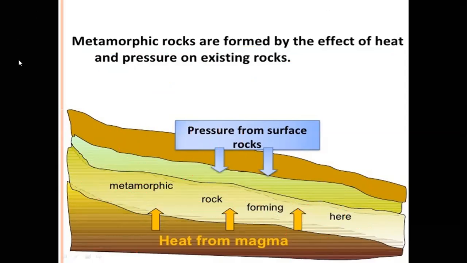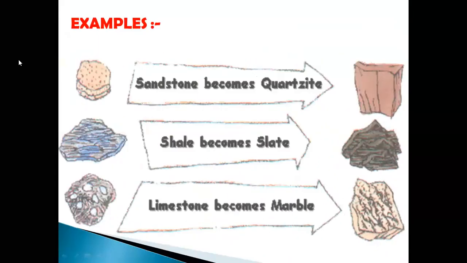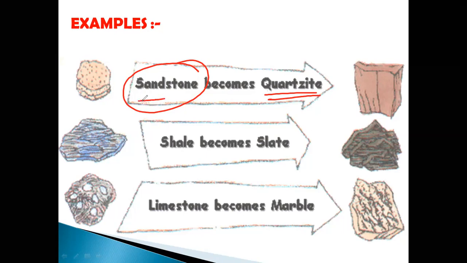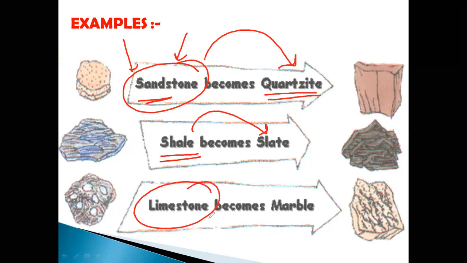Now here are some examples of metamorphic rocks. Sandstone becomes quartzite. Sandstone is a sedimentary rock, and when pressure and heat is applied on sandstone, it becomes a metamorphic rock called quartzite. Similarly, shale becomes slate and limestone becomes marble.